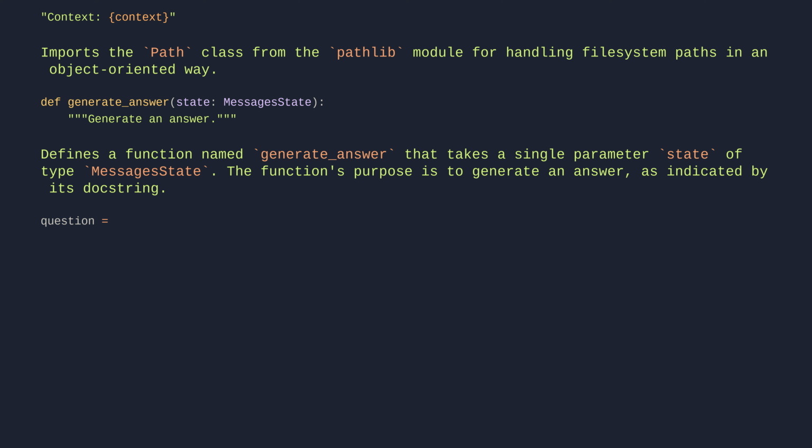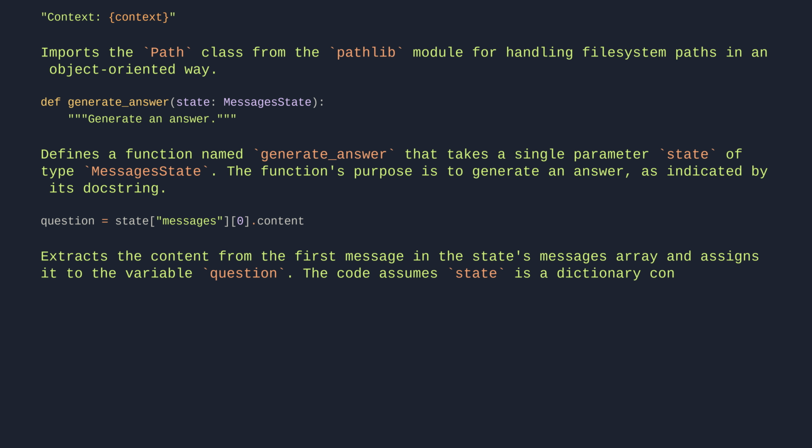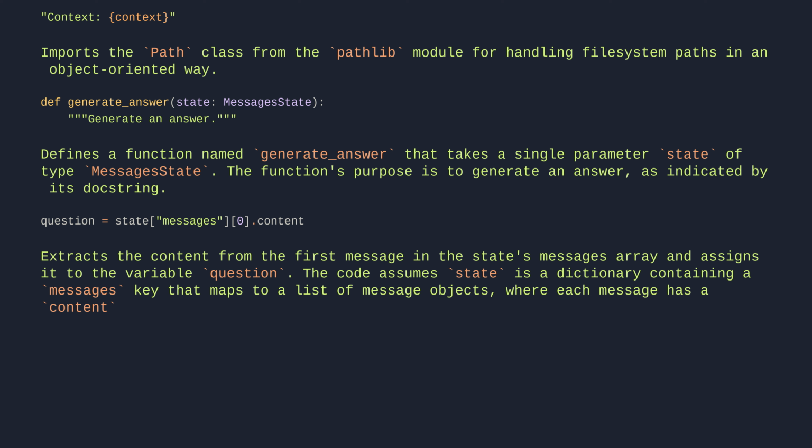question = state["messages"][0].content. Extracts the content from the first message in the state's messages array and assigns it to the variable question. The code assumes state is a dictionary containing a messages key that maps to a list of message objects, where each message has a content attribute.